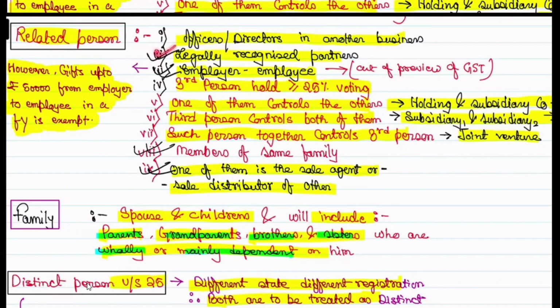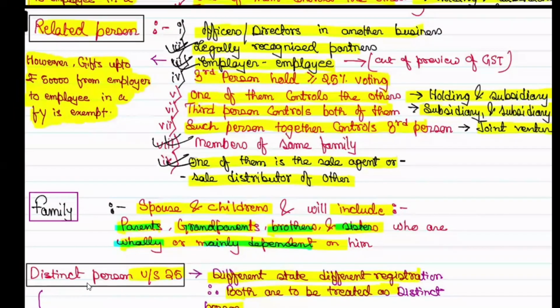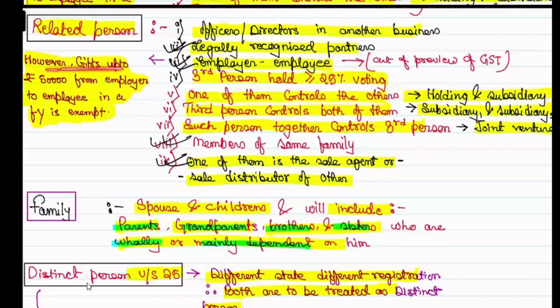Second one, legally recognized partners. We have a partnership firm where two partners are there, so they are legally recognized. So any transaction between them will fall under the related person definition. Employer and employee are also covered under related person, but it is out of GST. The employee-employer relationship is always out of GST. Correct. But yes, there is one point, that if the employer gives up to 50,000 to the employee,